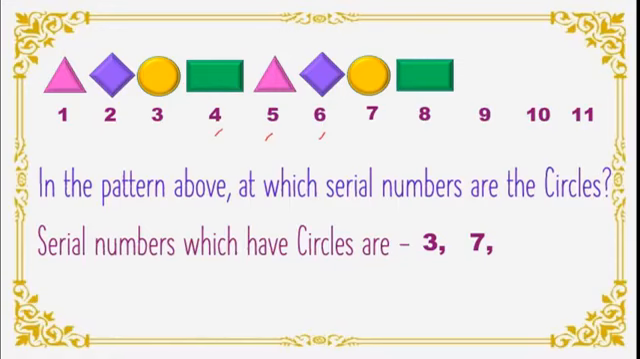After 7, 3 numbers you leave: 8, 9, 10 you leave. Again 11 number will get the circle, isn't it? So next number is 11. And again you leave the 3 numbers: 12, 13, 14. You leave that. Yes, the next circle will come on 15th number. Got this, students? Okay.